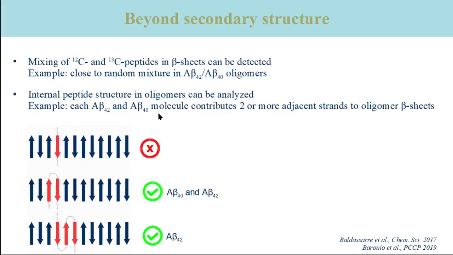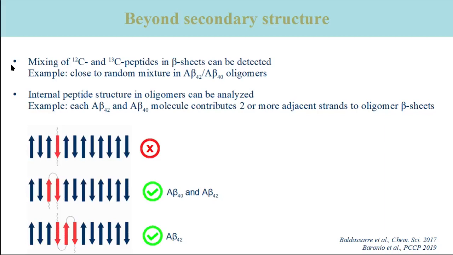Another advantage is that 12C and 13C groups do not couple much with each other. As mentioned earlier, coupling is strongest when the local amide 1 vibrations have the same frequency. Because of the mass effect, the 13C groups vibrate slower and couple only very little with the 12C vibrations. Instead, they disrupt the vibrational coupling between the 12C groups. As a consequence, mixing of 12C and 13C peptides in beta sheets can be detected. It affects the position of both the 12C and the 13C band.